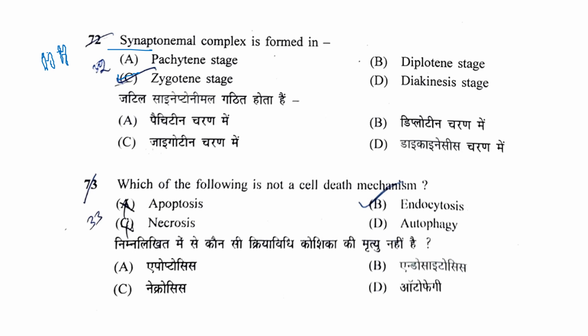Which of the following is not a cell death mechanism? Apoptosis, necrosis, and autophagy are all cell death mechanisms of a cell. Endocytosis is a process of uptaking material, like a receptor, into the cell. When something is engulfed from outside, there will be some vesicle formation, and then it will be endocytosis inside the cell.